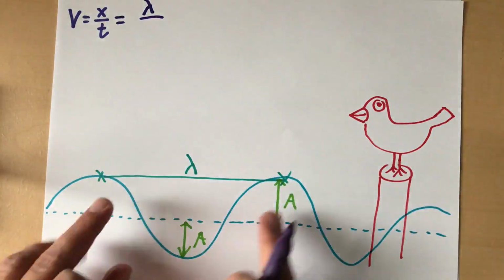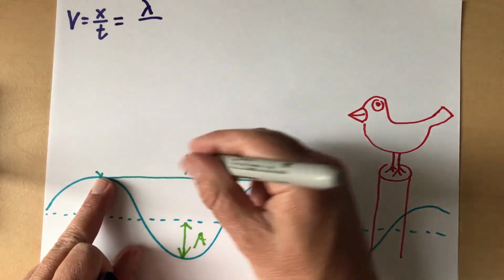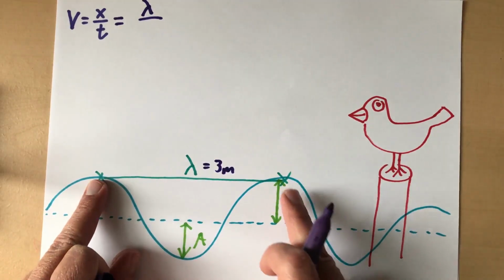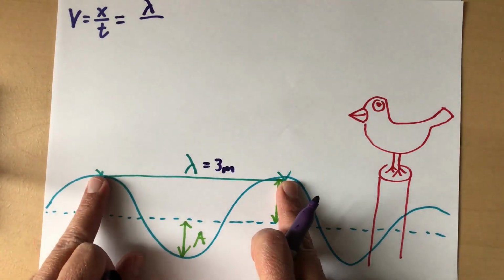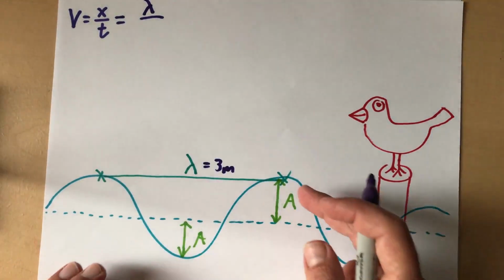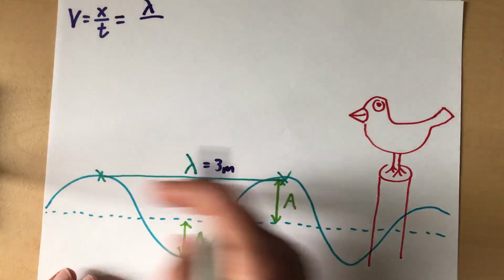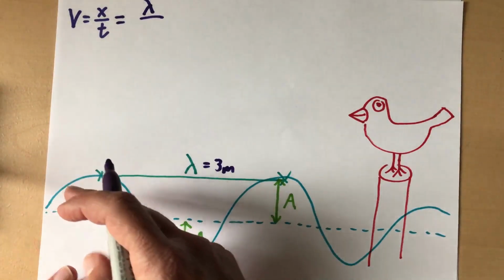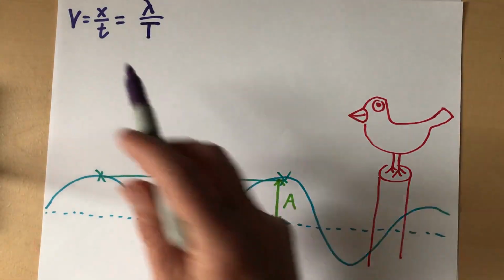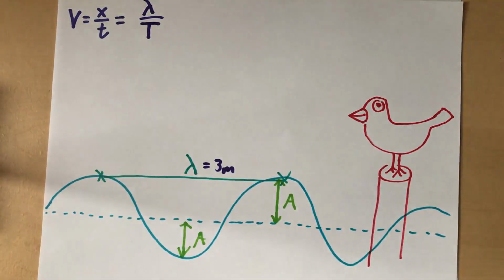That's the distance that it traveled. So let's just pretend that this was 3 meters here from crest to crest. Then if he starts timing here and stops here, the distance the wave traveled is equal to 1 wavelength. That time, we already have a word for that, for one complete cycle to happen from crest to crest. That time is called the period. So I'll write, instead of a lowercase t, a capital T for period.